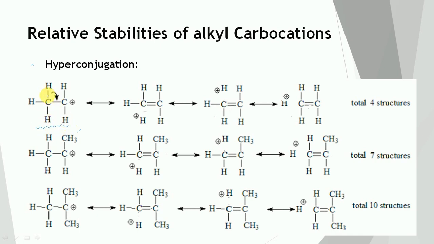In this case, this bond is going to break, and the bond pair is going to take part in the pi bond formation. So there is a pi bond formation, and there is no bond between this carbon and hydrogen. So this structure will get formed.